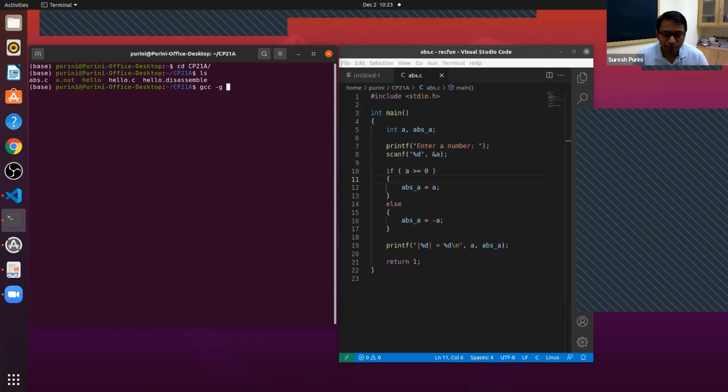But I'll just explain that if you want to use GDB, you have to compile the program using the -g option. What happens is, when you translate your C program into machine code, your processor doesn't need to know that the name of the variable is A, and there is another variable called ABS_A. All these things the processor doesn't care about. It cannot even understand. It only understands addresses and offsets and instructions like that.